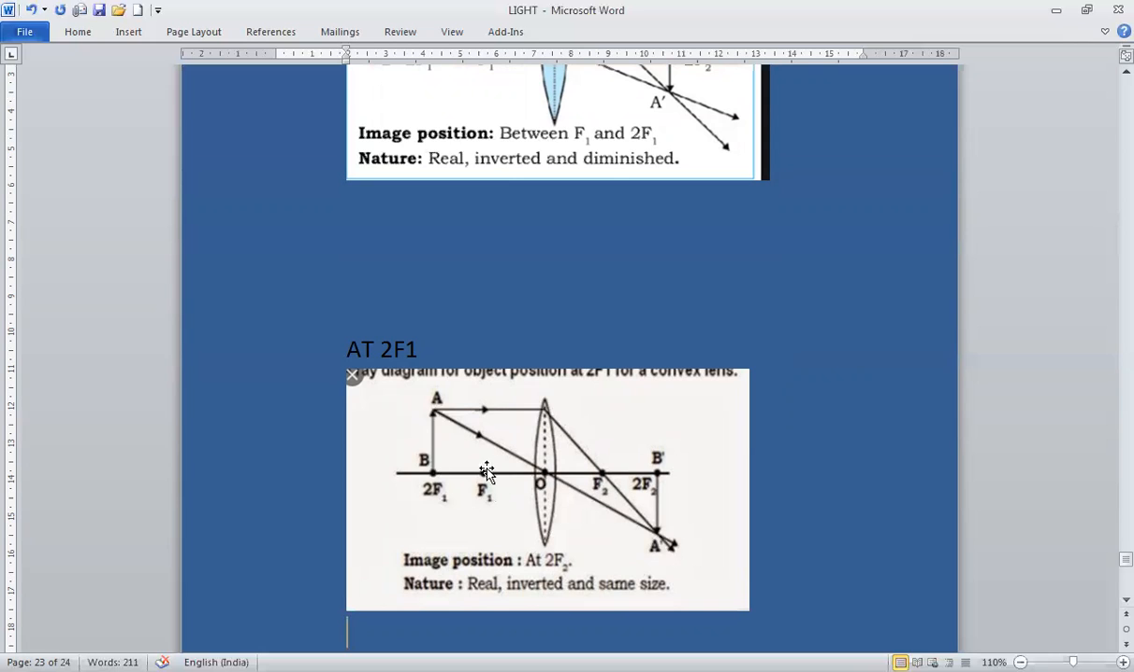Size, same size. See, a ray of light passing parallel, after refraction, will pass through focus. A ray of light through the optical center will go undeviated. Both are meeting at this point and the image is formed at 2f2. Object at 2f1, image at 2f2, same size as the object, real and inverted.